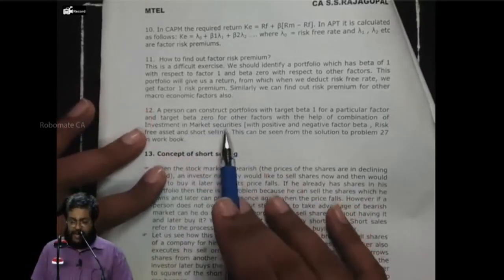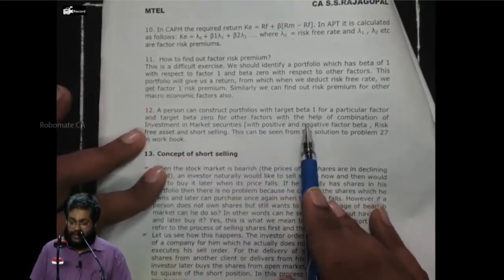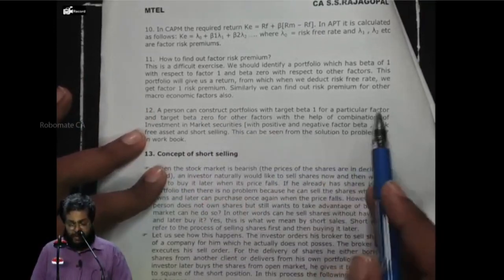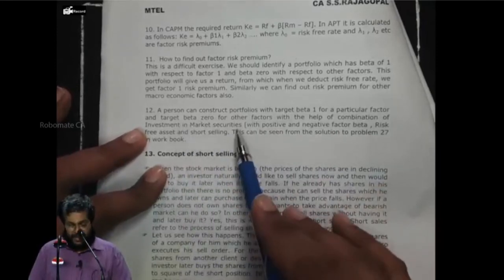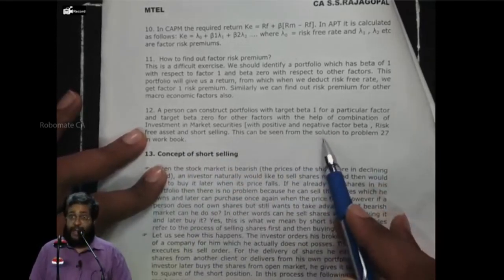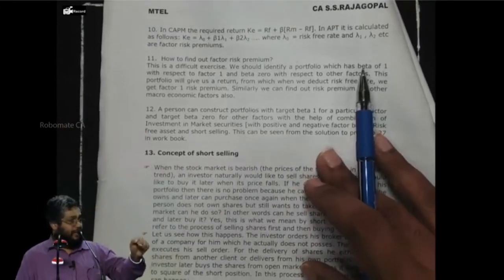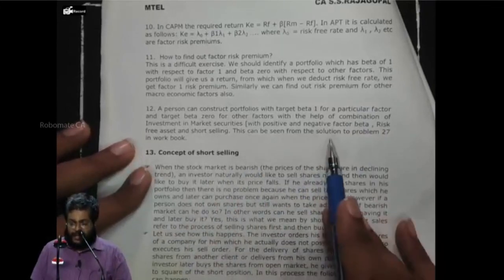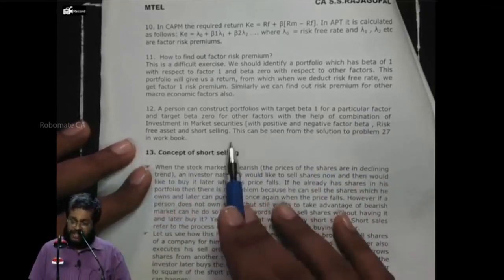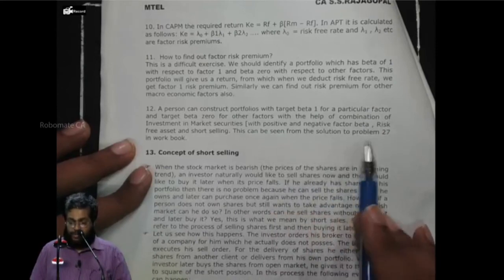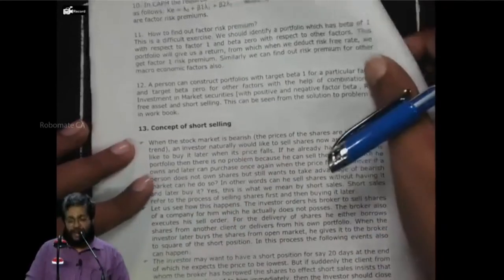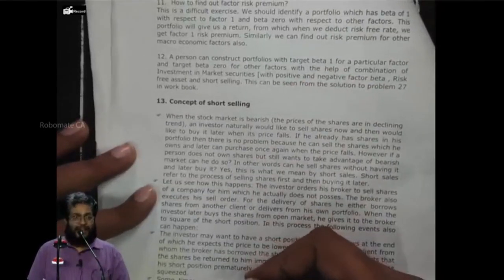Next. A person can construct portfolio with target beta 1 for a particular factor and target beta 0 for other factors with the help of combination of what? Invest in market securities with positive or negative factor beta. I can achieve negative beta either through what? Security or through what? Short position. Invest in security with either positive or negative factor beta, risk-free asset and short selling. This can be seen from the solution to problem number 27 in the workbook. Everybody following or not? Now, next. Concept of short selling, I explained that now. You can understand that I have given everything here. Yes or no? So, short selling concept has been discussed.